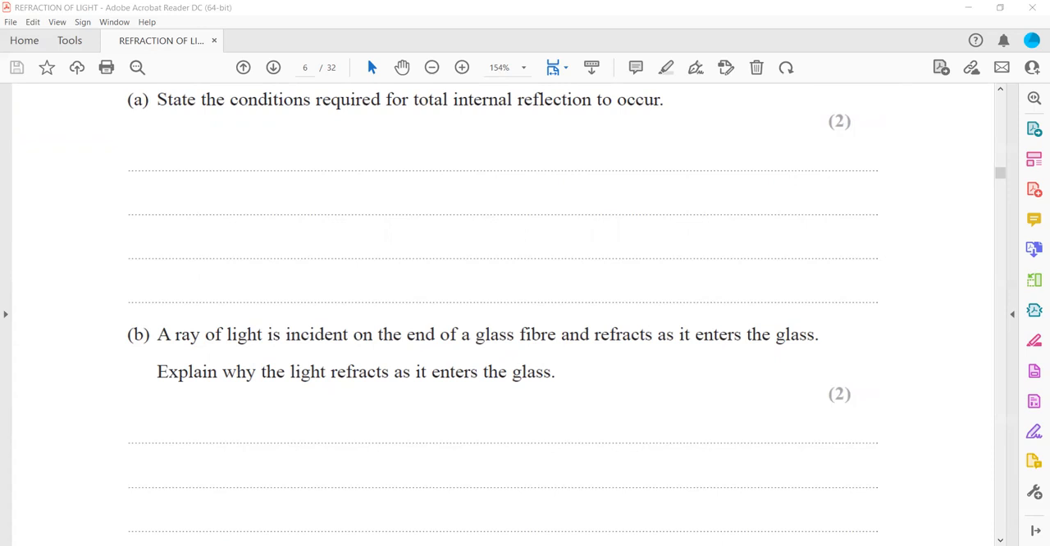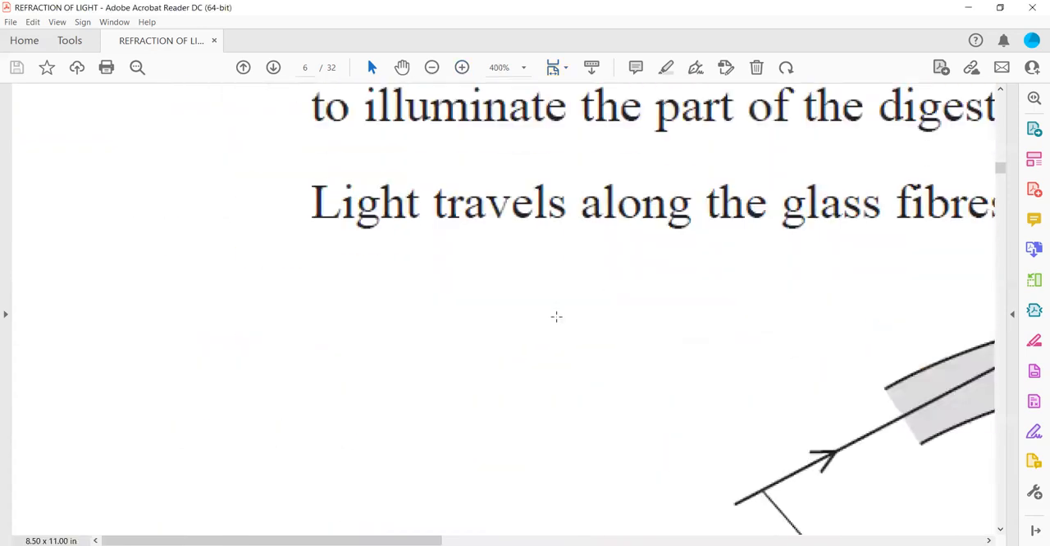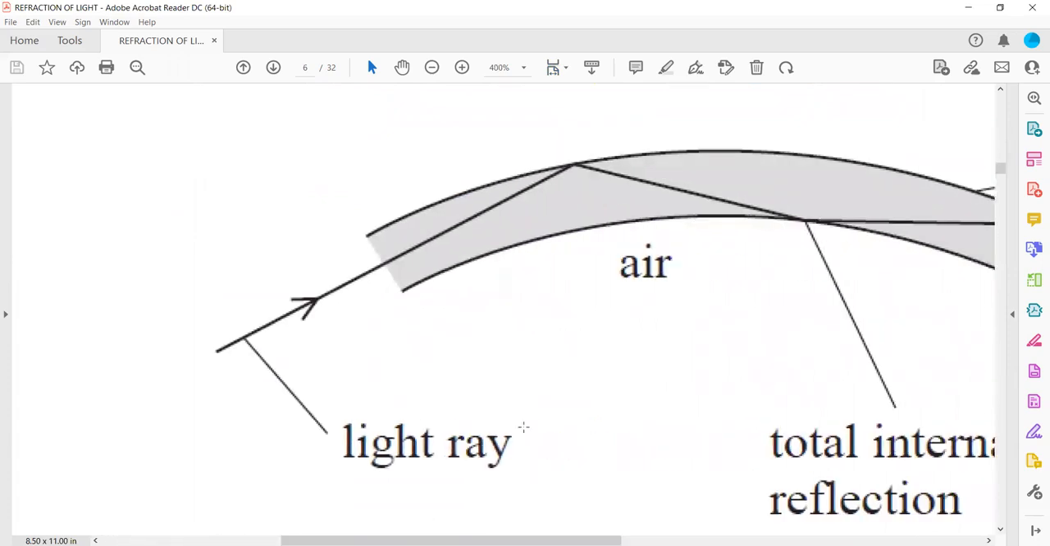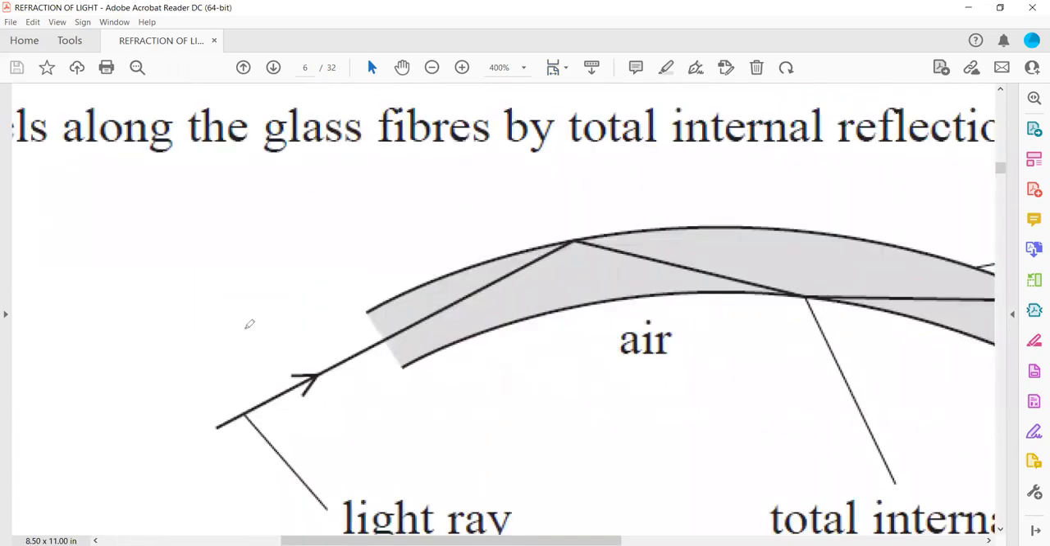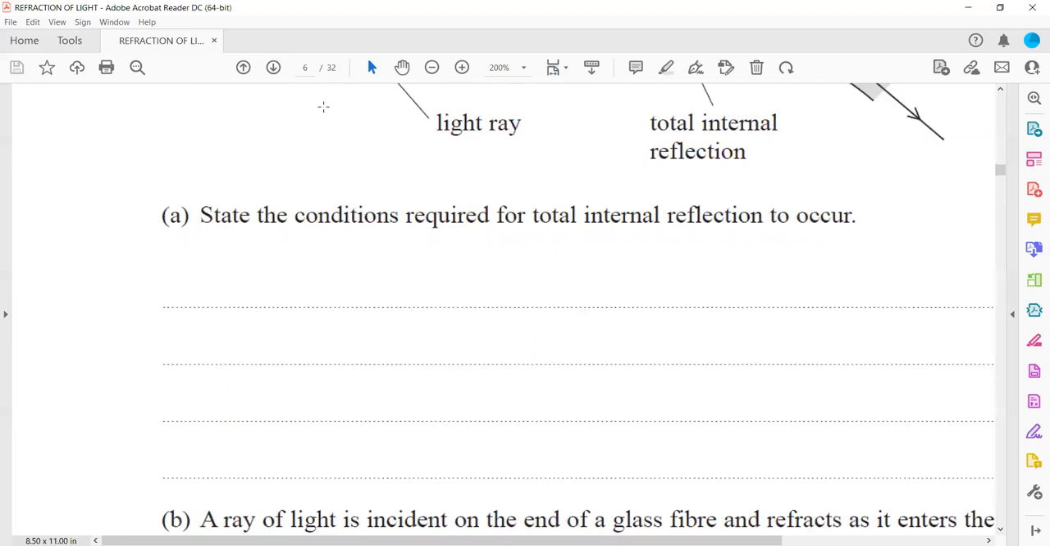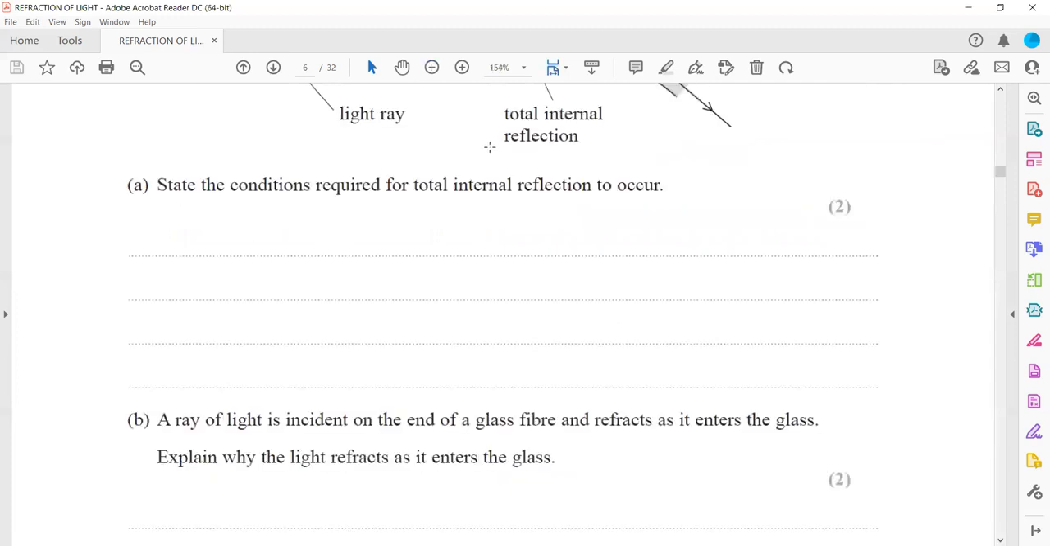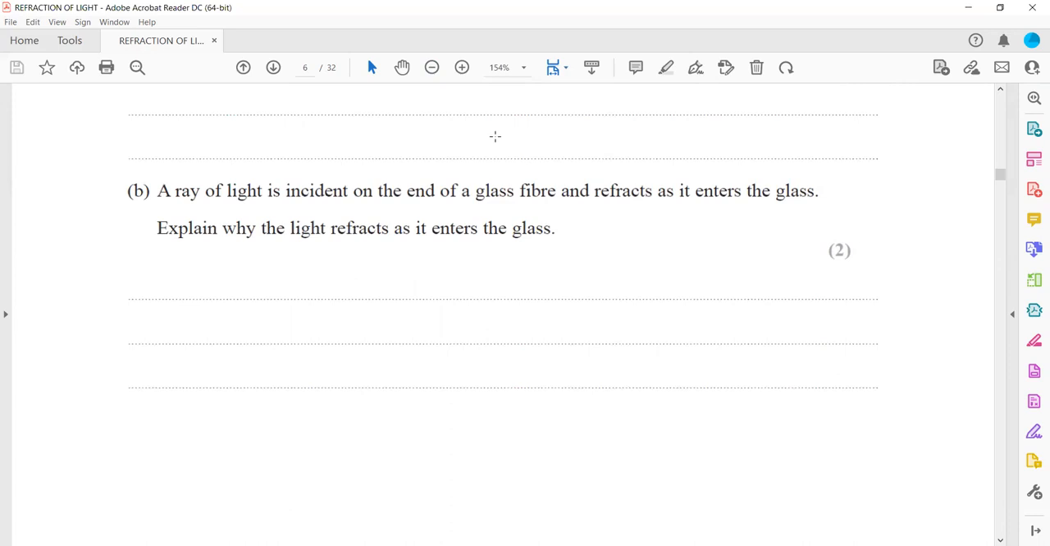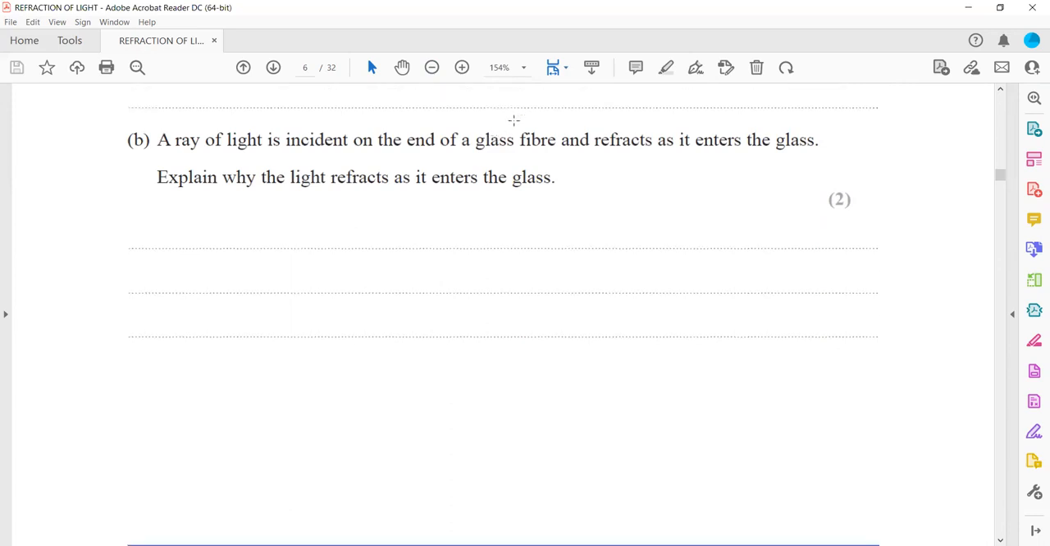Like they're mentioning here, when this light enters from air to glass, this is air and this one is glass, the light refracts. Refraction doesn't mean a change in direction every time. It is always in terms of change in speed. Direction may change or may not change, depending on whether it is passing along the normal. So a ray of light is incident on the end of a glass fiber and refracted as it enters the glass. Why is the light refracted as it enters the glass?